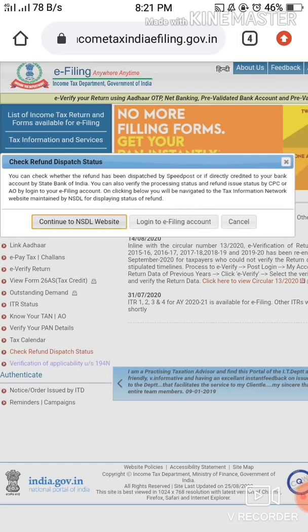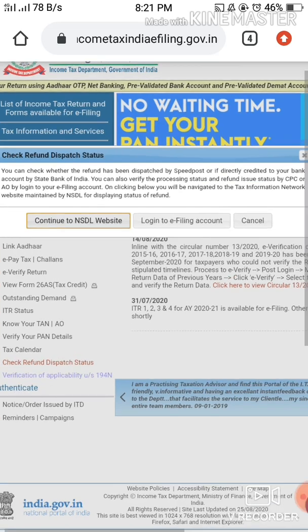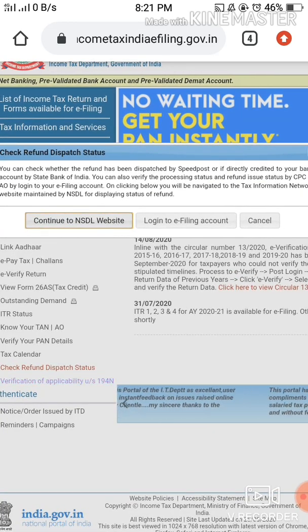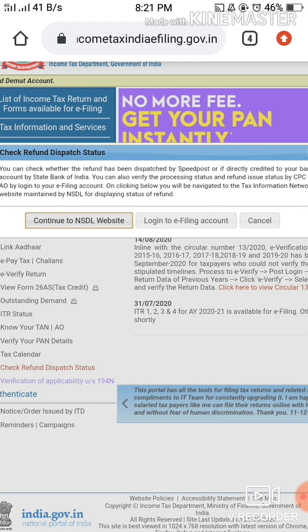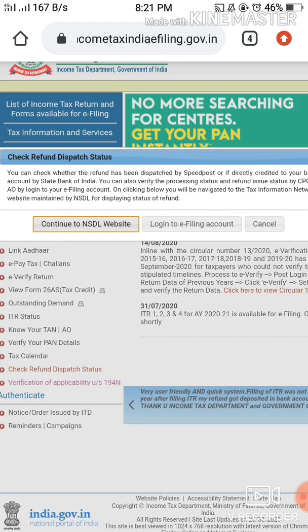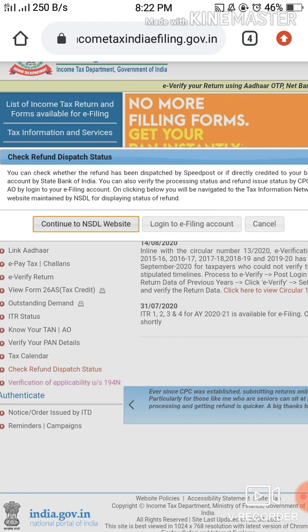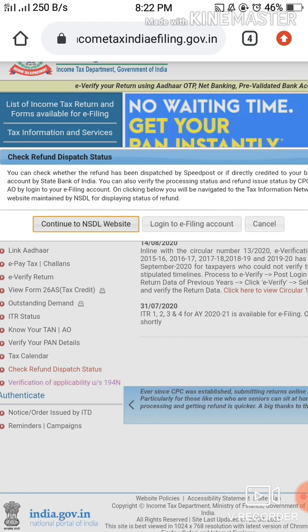After clicking on it, you will get this dialog box asking whether you want to continue with the NSDL website or log into your e-filing account. As I said, many times you might not have your income tax account password, as you have given your returns to be filed by a chartered accountant. So it is much better that you continue with the NSDL website.